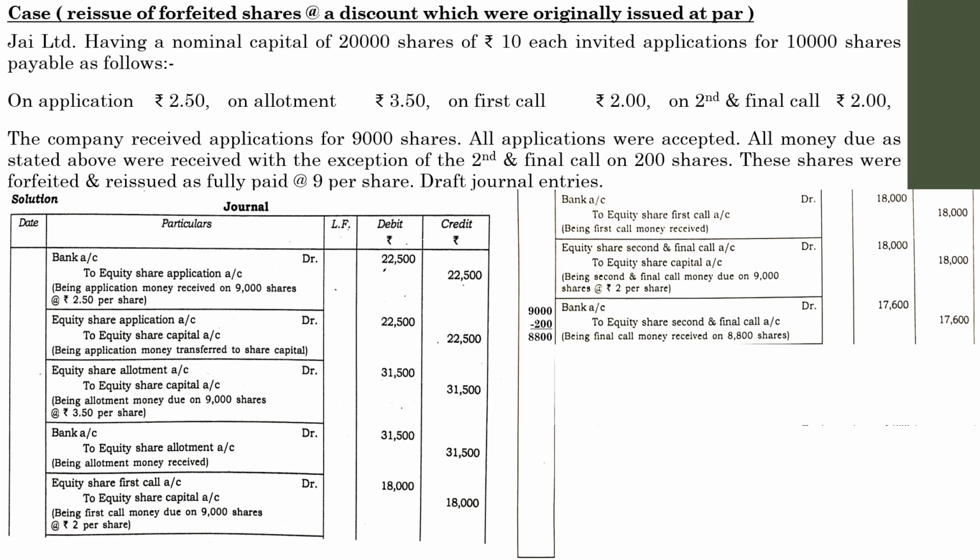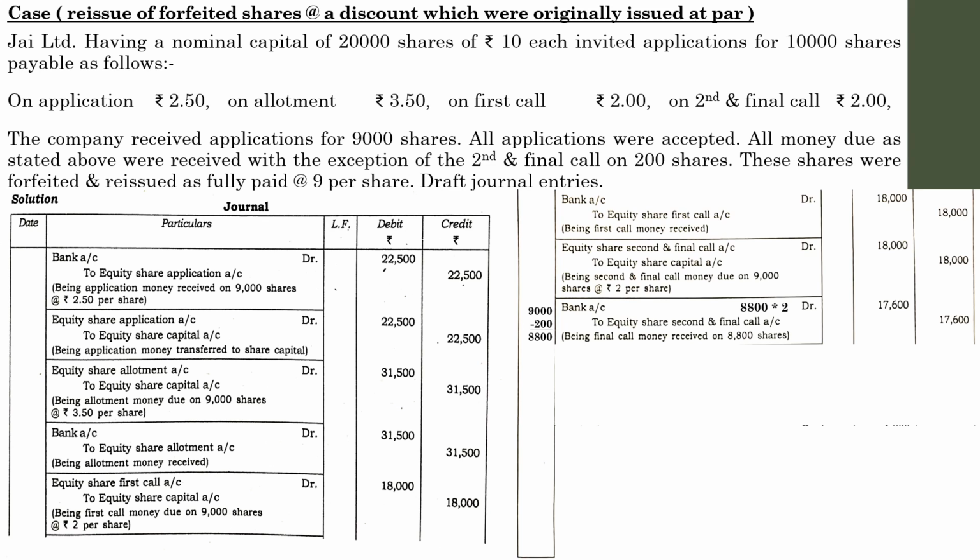Next you need to pass the forfeiture entry. I hope you understand how we have obtained 17,600. If you have any queries, please let me know. So once you have passed all the entries with regard to each of these installments, next you need to pass the entry for the forfeiture of shares, because one of the shareholders failed to pay the second and final call on 200 shares, and the company might have given necessary intimations to the shareholders.